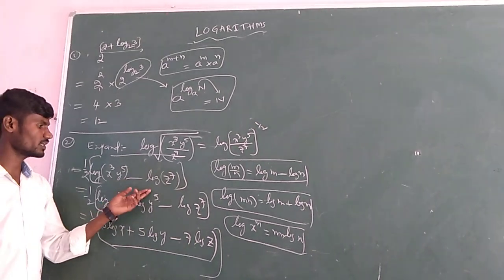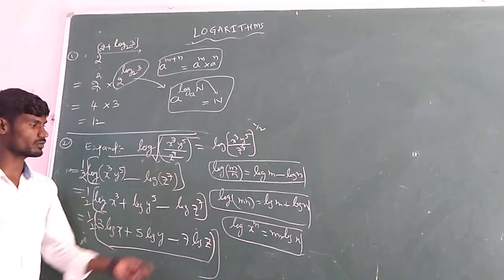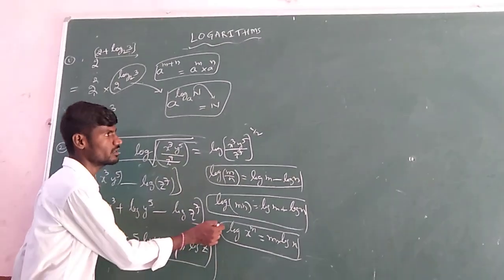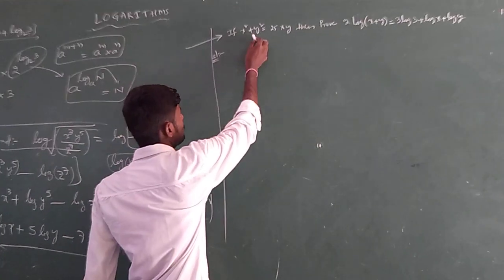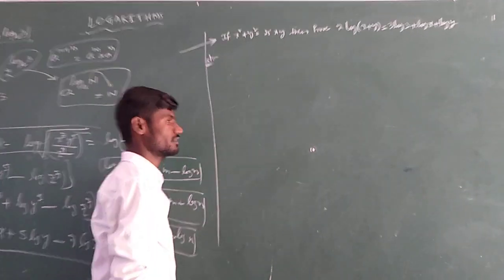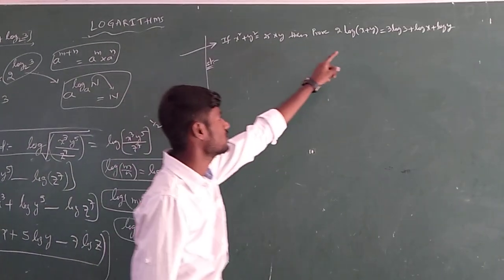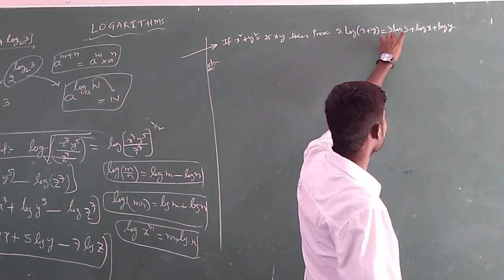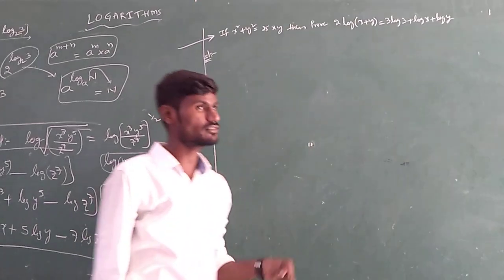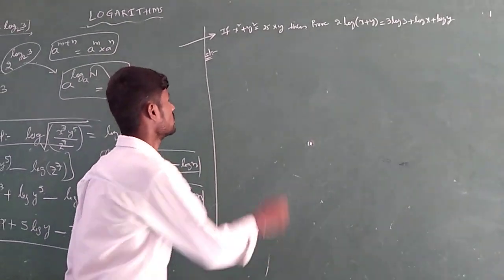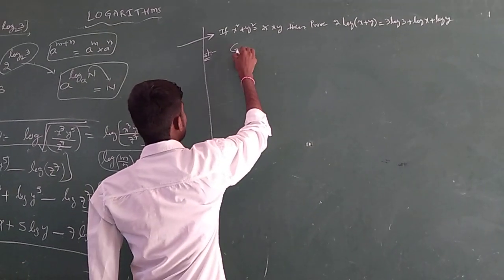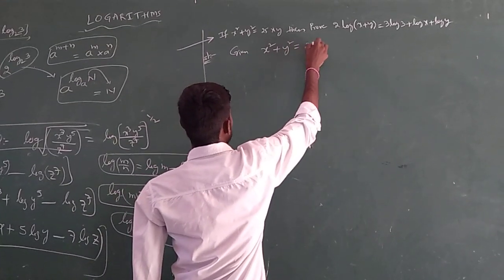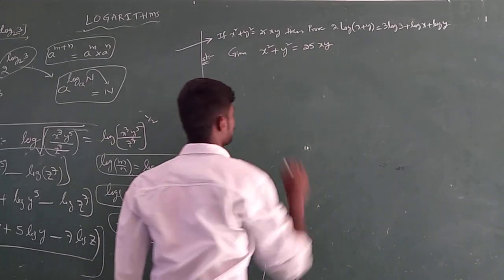So carefully observe what is going on in this problem. Compulsorily you have to write the formulas on the side of the problem. So let us solve some more. See students, one problem: if x square plus y square equals 25xy, it is a given thing, then you have to prove a certain thing. In this proof, what we observed is that these all involve logarithmic terms. So let us take what is given: x square plus y square equals 25xy.